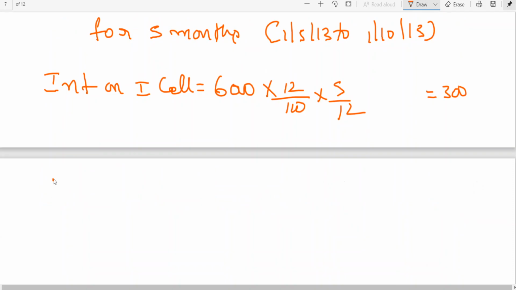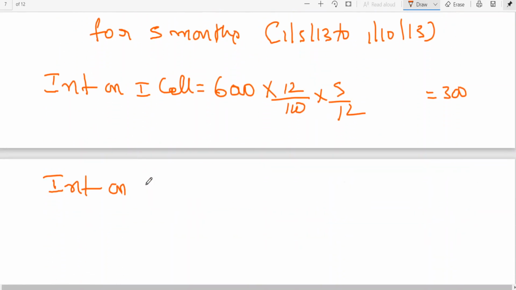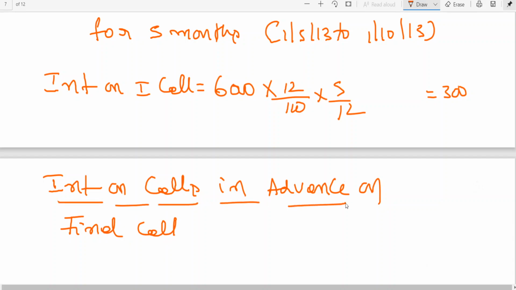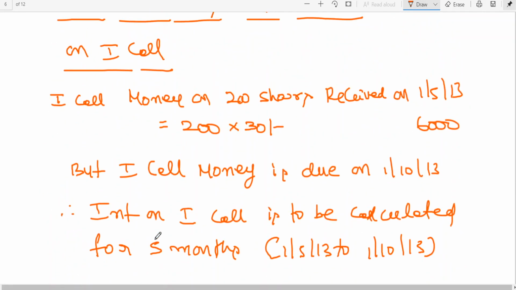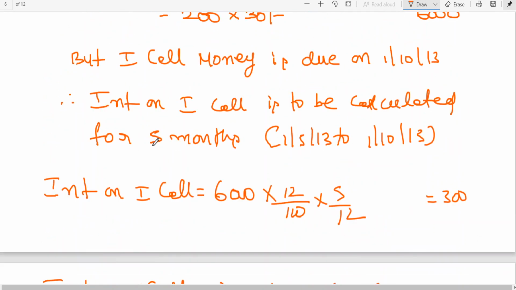Then interest on calls in advance on final call. Again, just like whatever I have written, interest on calls in advance on final call.